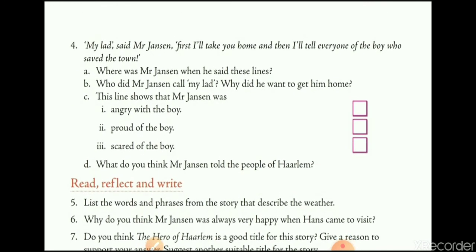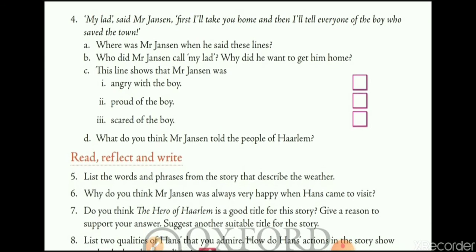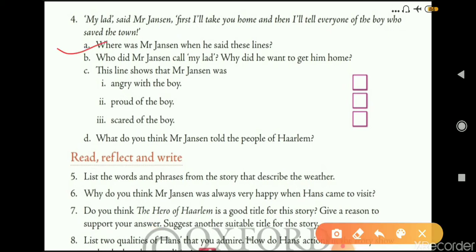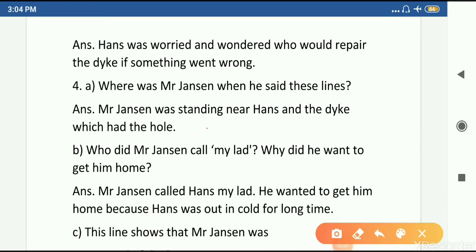"My lad," said Mr. Jensen, "first I will take you home and then I will tell everyone of the boy who saved the town." First question is, where was Mr. Jensen when he said these lines? Answer is, Mr. Jensen was standing near Hans and the dike which had the hole. Okay. Now question number B. Who did Mr. Jensen call my lad? Why did he want to get him home? Answer is, Mr. Jensen called Hans my lad. He wanted to get him home because Hans was out in the cold for a long time.